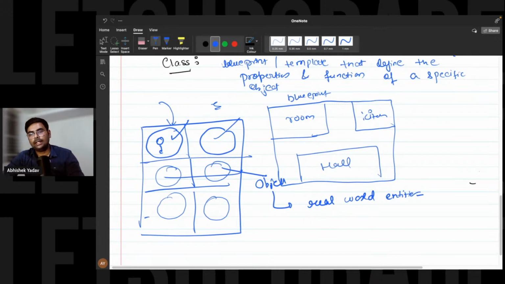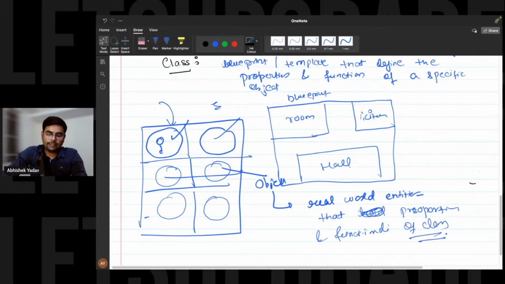Okay. So objects are real world entities that hold the properties and functionalities of a class, right? Anyone? Is that clear?